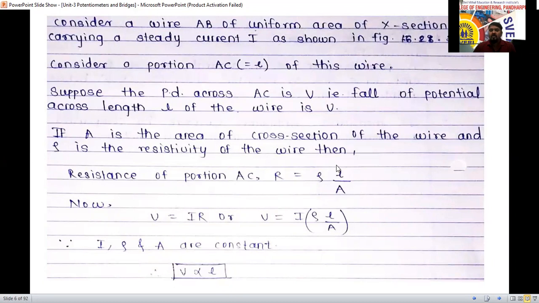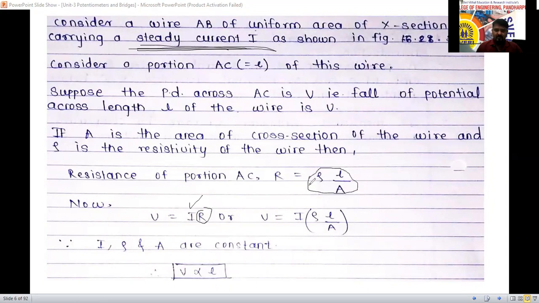We know the formula, and according to Ohm's law, we already know the formula that V equal to IR here. So steady current I is there, we have considered here now. So in place of R, you substitute this one.